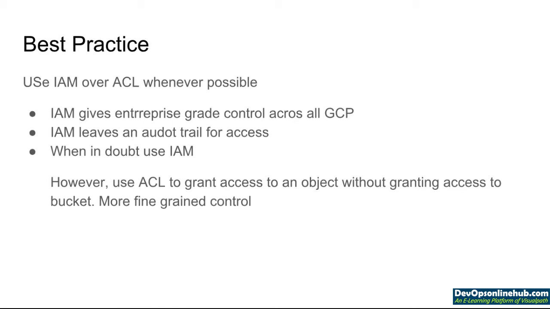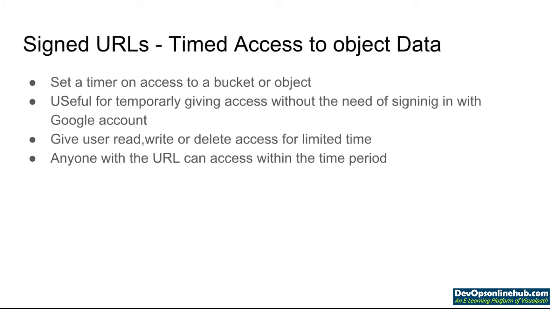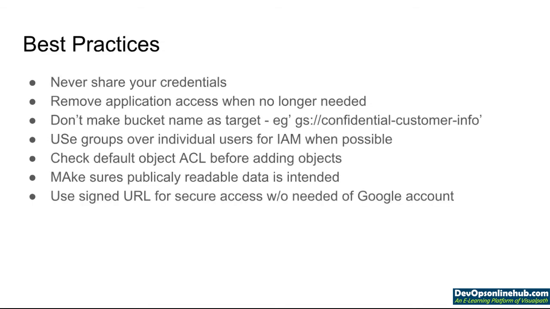More fine-grained control. Signed URL: timed access to an object. Suppose we have a scenario where you want to give a user access to a particular object only for a one hour period of time. In that case, a signed URL comes in. We set a timer on access to a bucket or an object, useful for temporarily giving access without the need of signing in with a Google account. It gives the user read, write or delete access for a limited period, and anyone with the URL can access it within the limited time period.